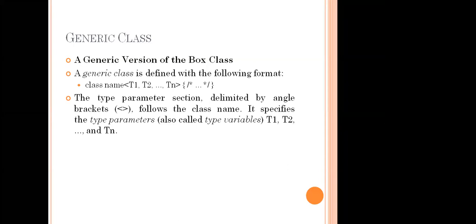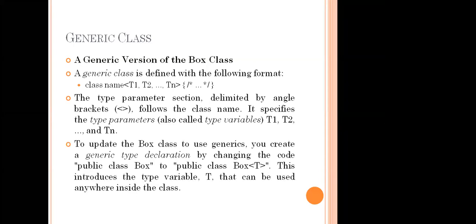To update the class to use a generic, create a generic type declaration by changing the code from public class Box to public class Box in angular braces. We are going to mention what the type of data is. This box, what type of data does it take, whether an integer or float or double or characters or strings.